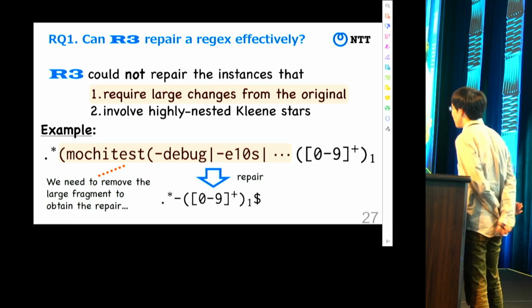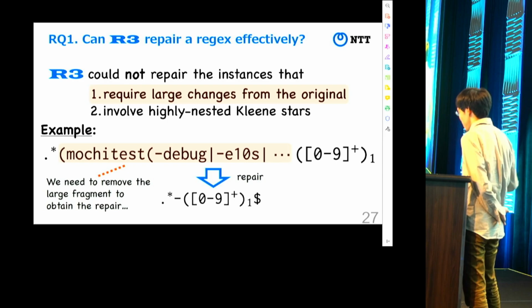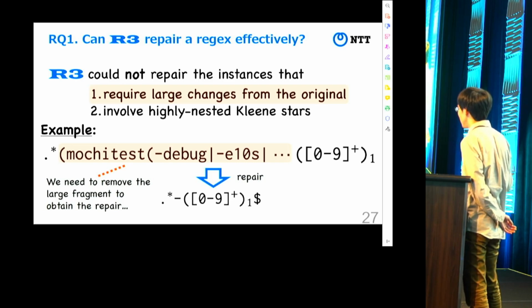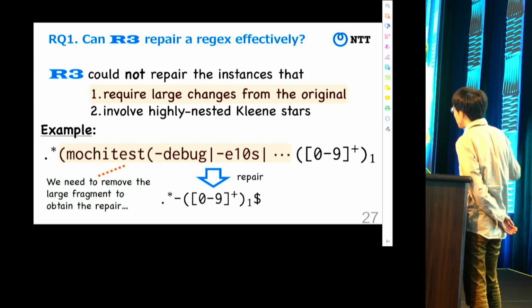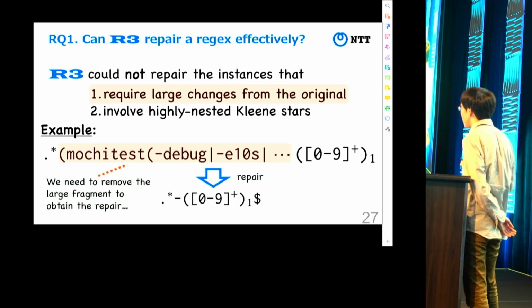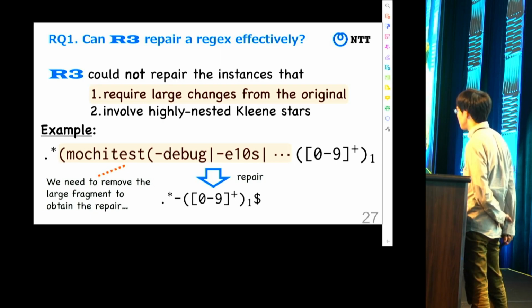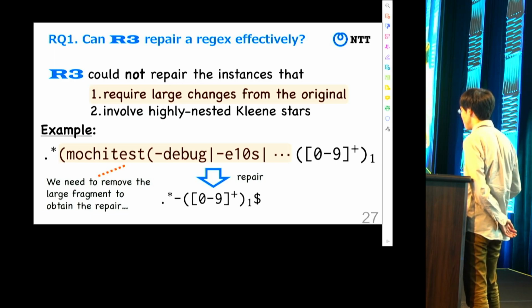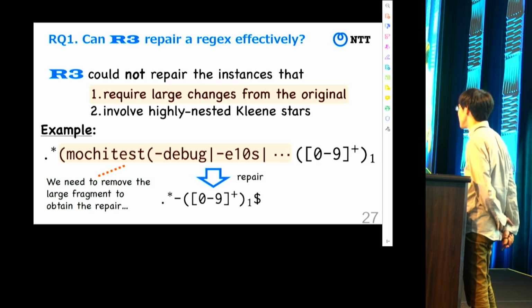I think this benchmark is good for other researchers, because this is a real-world data set. The regexes in the data set are collected from actual GitHub results. So it may be good for evaluating the performance on real-world cases. So yeah, I think so.